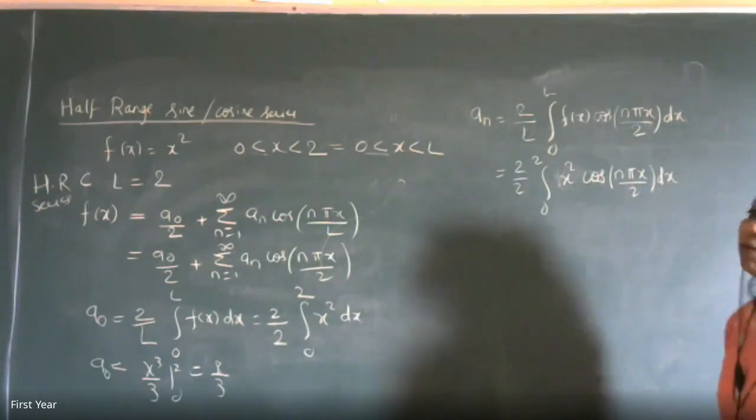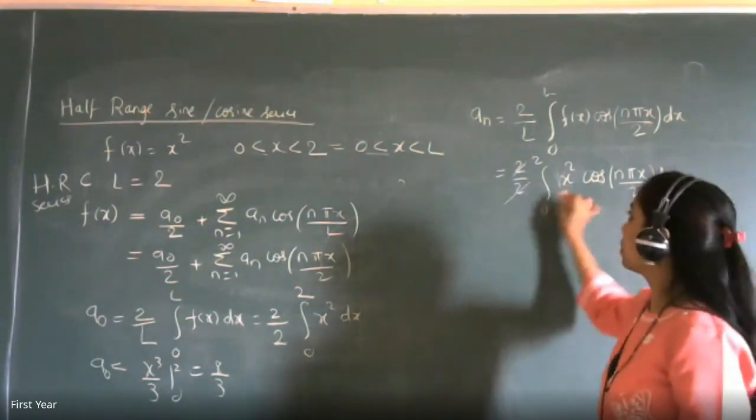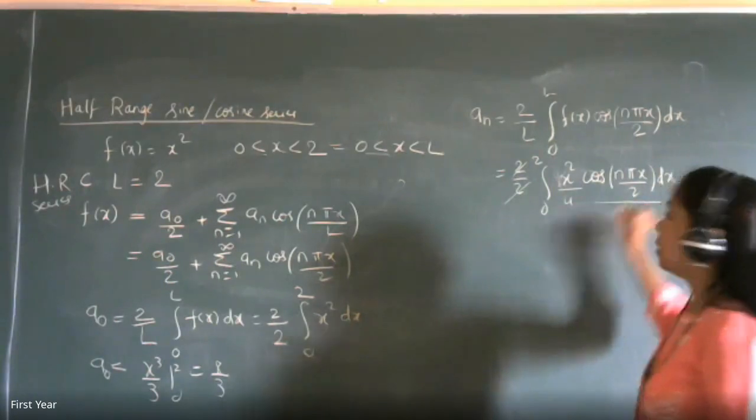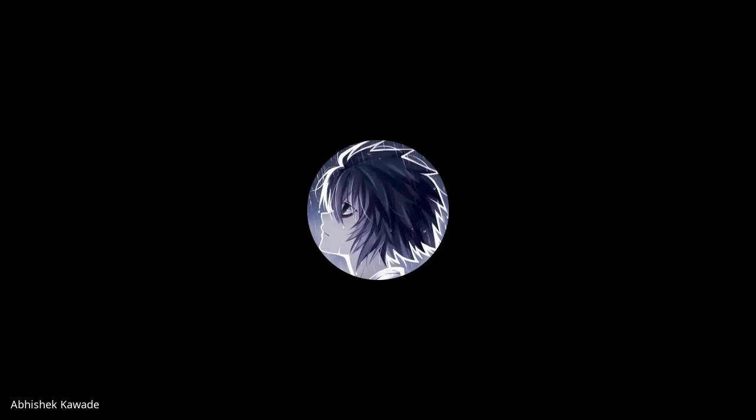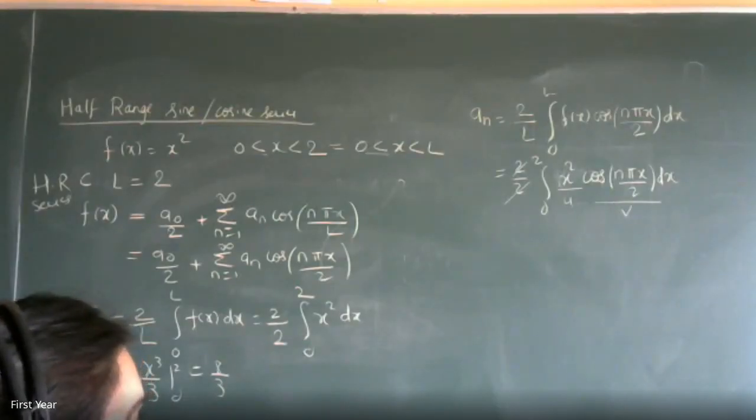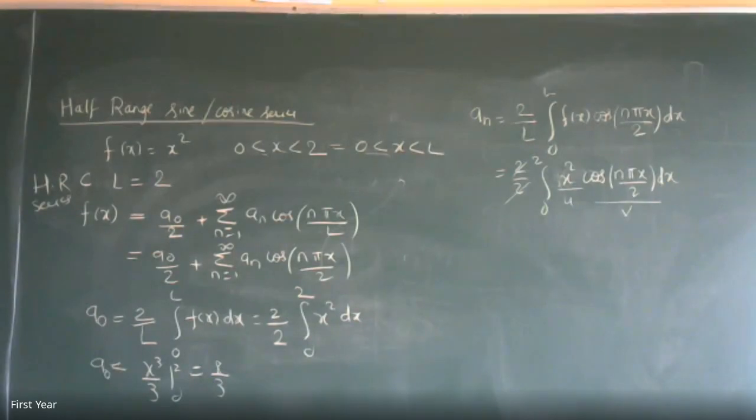So try to solve by parts formula. This is your u, this is your v, and tell me the answer. Ma'am, answer is 16 into minus 1 raised to n upon n square pi square. Yes, one term you are getting. First term integration will be sine, that will go. Second will be cos, and third will be sine. Right. You are getting only one term. So let me check the final answer.